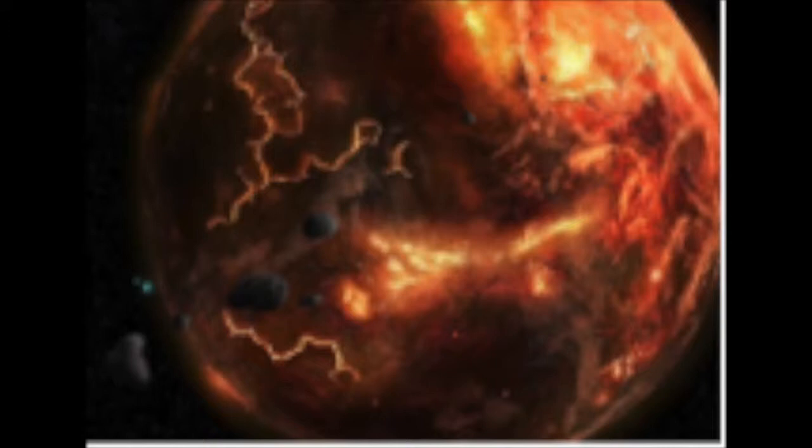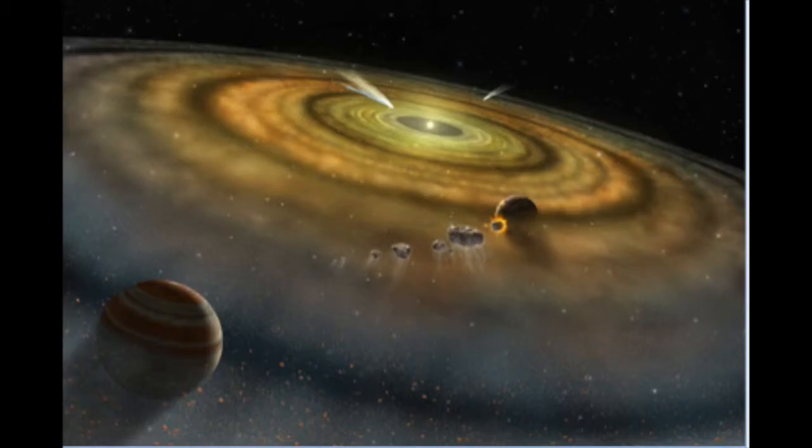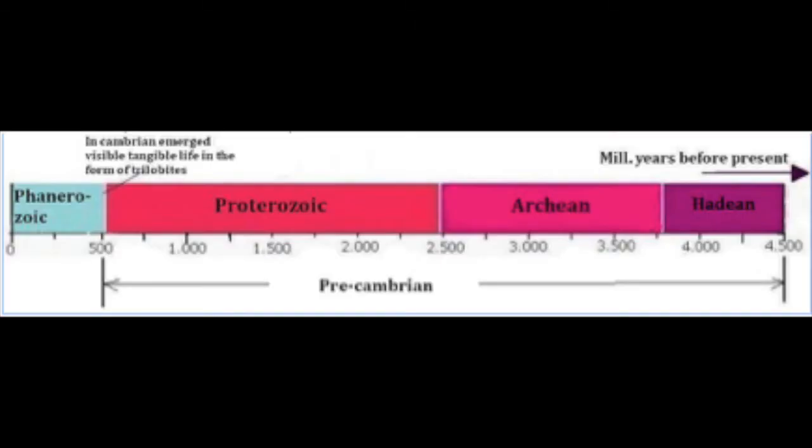Infantile Earth was characterized by a violent volcanic and molten state. The Hadean Eon, which lasted from 4.6 to 4 billion years ago, was the first geologic eon of the Earth, beginning with the planet's formation by accretion from our solar nebula. Though this Earth would be unrecognizable to current life forms, it laid the foundation for the establishment of life on our planet. Through the Hadean, Archean, and Proterozoic eons, a planetary environment hospitable for the formation of life emerged.